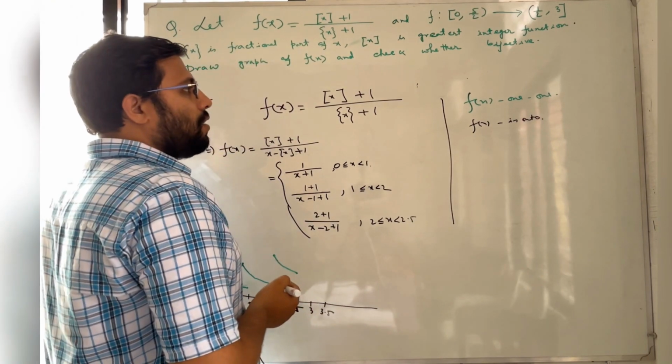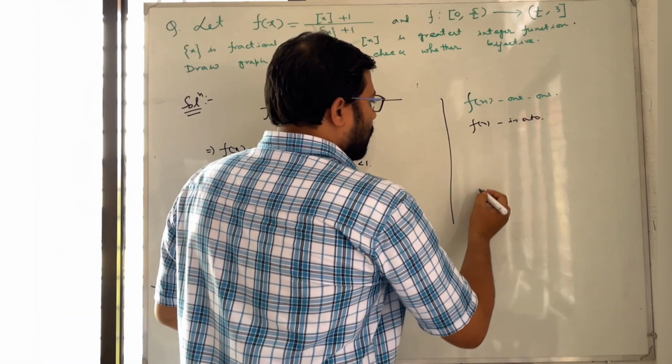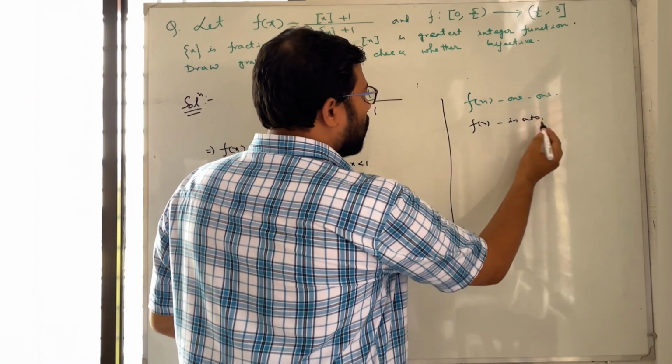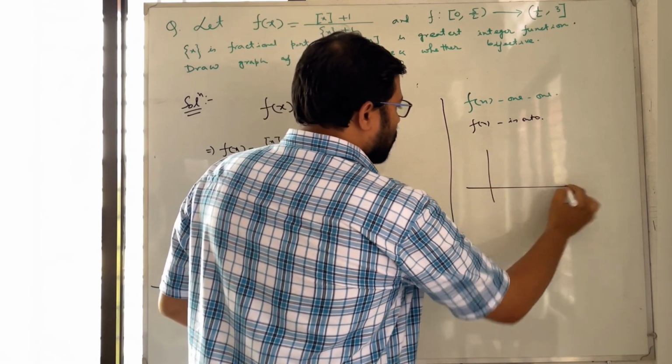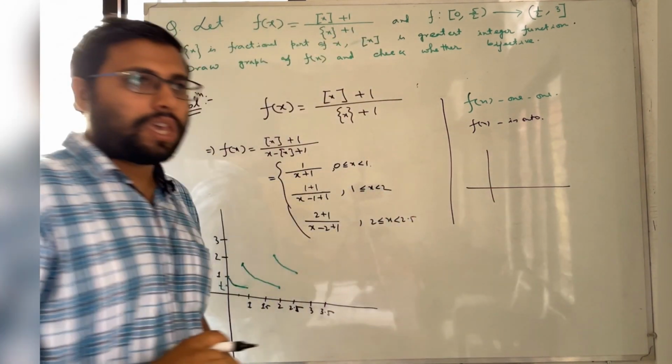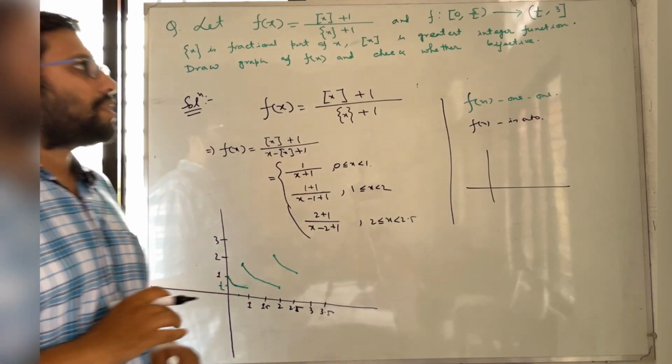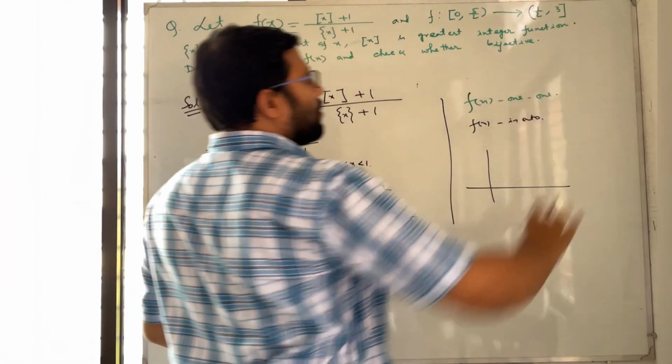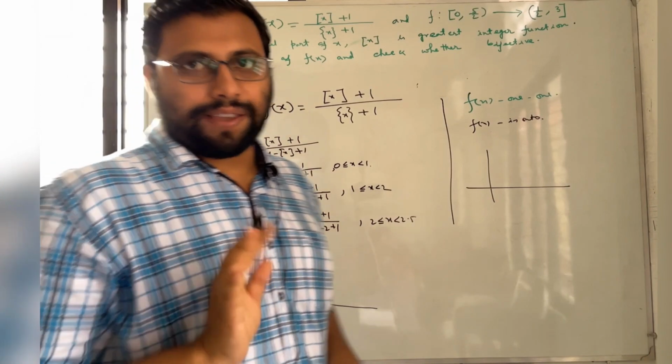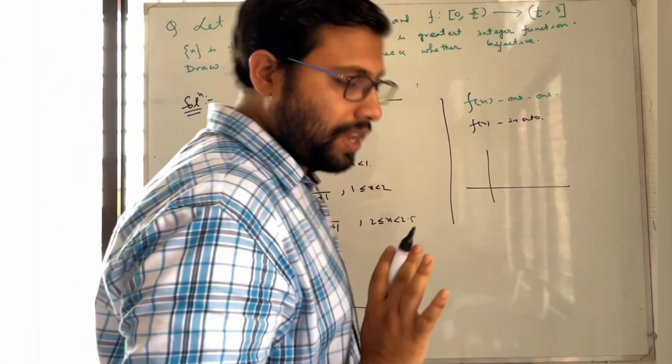A function will be onto if any line we draw in this codomain must cut the curve.